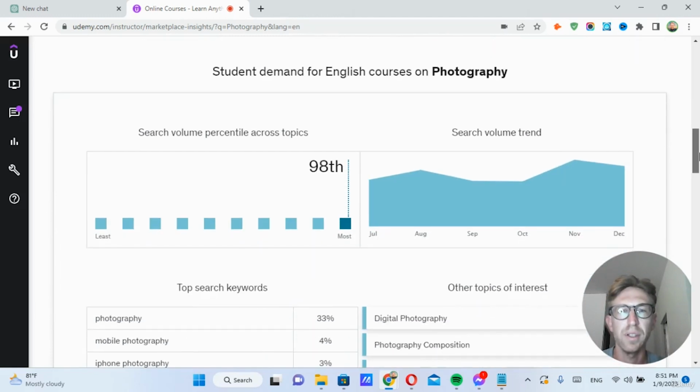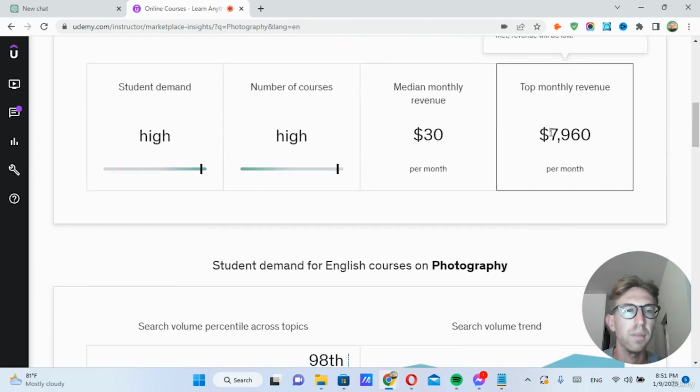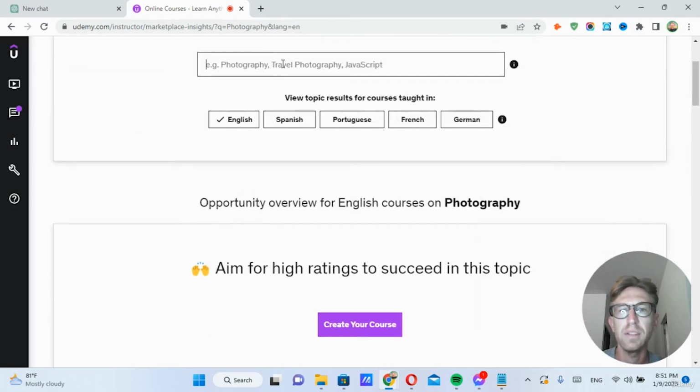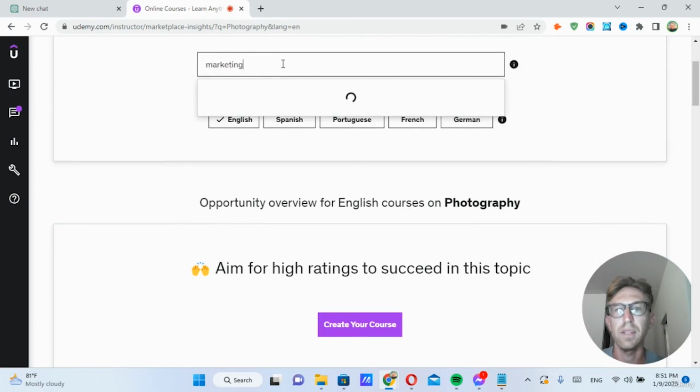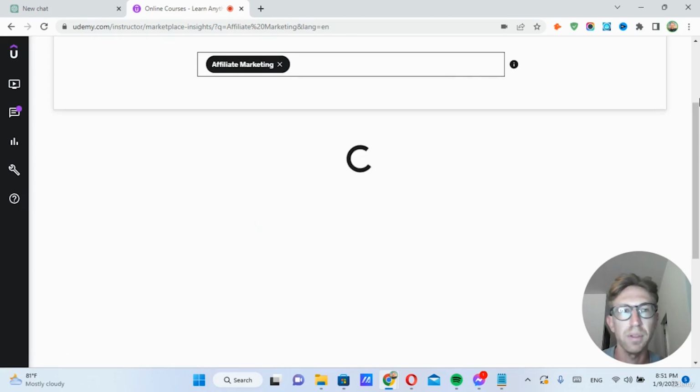You can see the search volume percentile across topics as well. So this one can be very lucrative, and we can also type in, let's say, marketing, which is very broad. So let's choose affiliate marketing, for example.